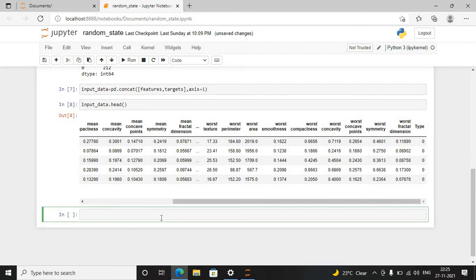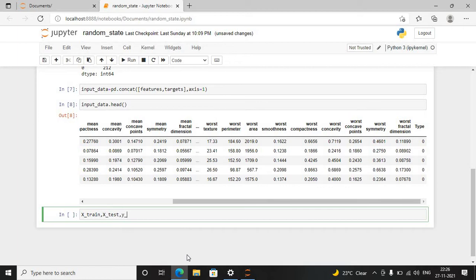We are not going to discuss building and training the model, but we are going to discuss the random state argument here. So I'm going to split this input dataset into train and test sets. The training dataset will be used to train the model, and the testing dataset will be used to evaluate the performance of the model, that is, how the model works for new unseen data, which is not used in training the machine learning algorithm.